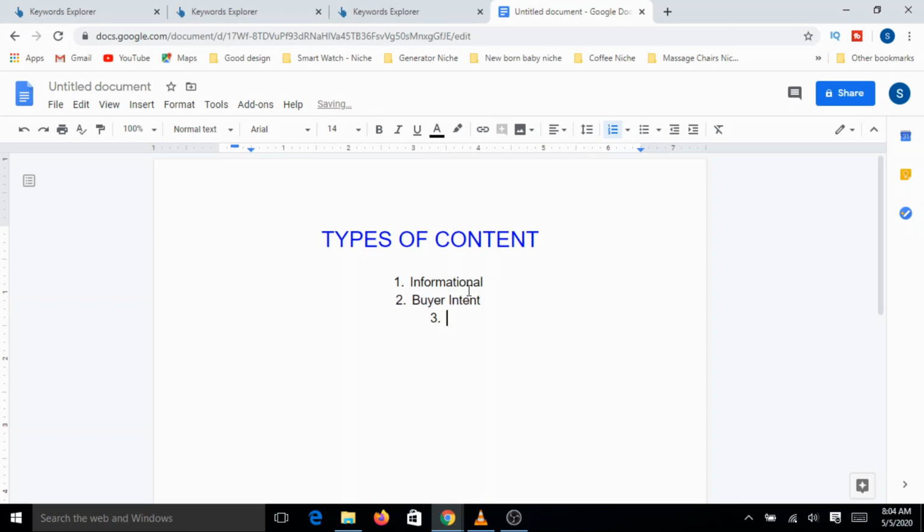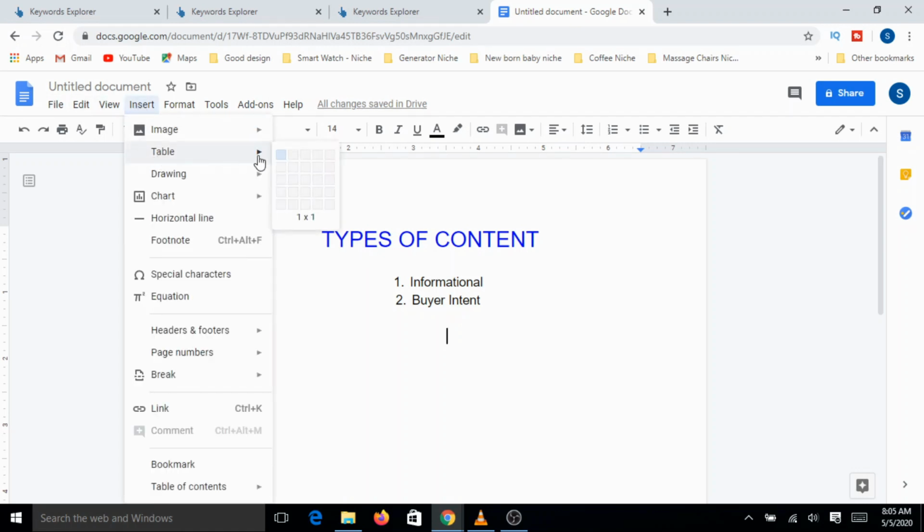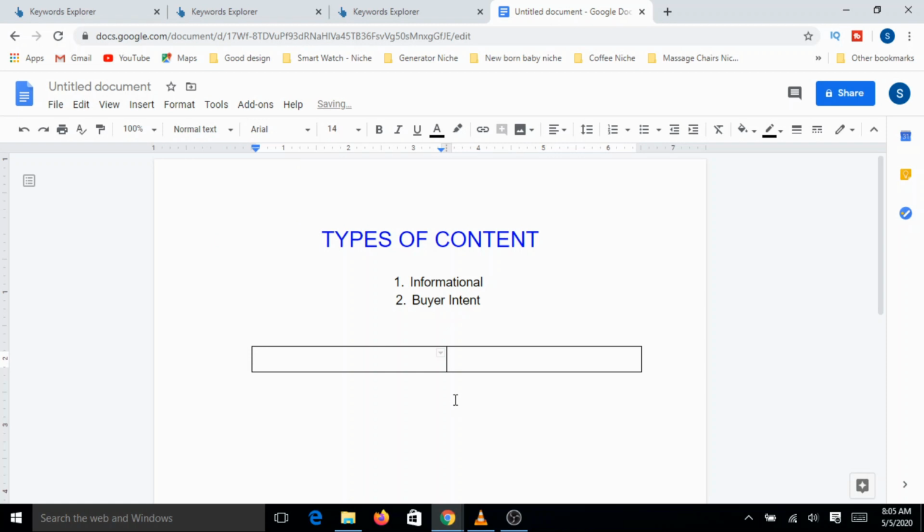Now let's look at the differences, in which context you create informational and in which context buyer intent, and what the attributes or characteristics of each of this content are. Let me actually create a table here. Let me put up one as informational, the other one as buyer intent.